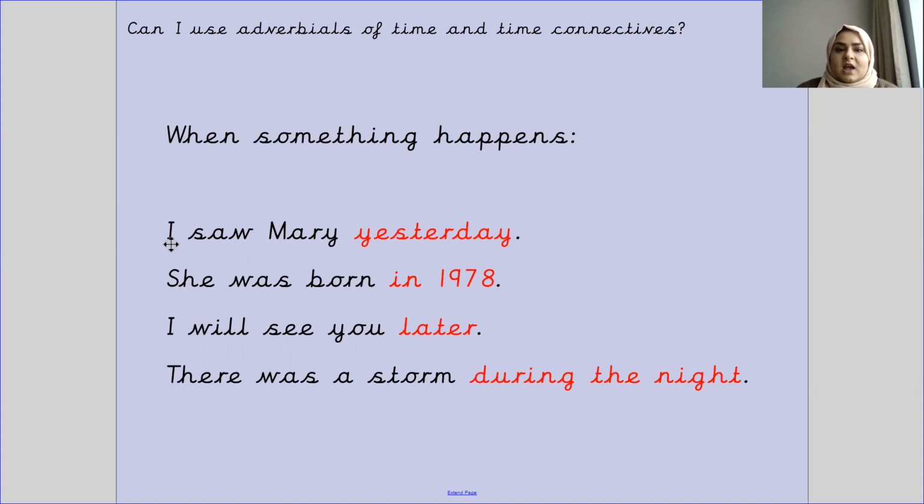I saw Mary yesterday. So that is when I saw Mary. So that is when that happened. She was born in 1978. So that is when she was born. I will see you later. So now this is an example of when I will see you. There was a storm during the night. Now this is an example of when there was the storm. Okay, so these are examples of when these events had happened.